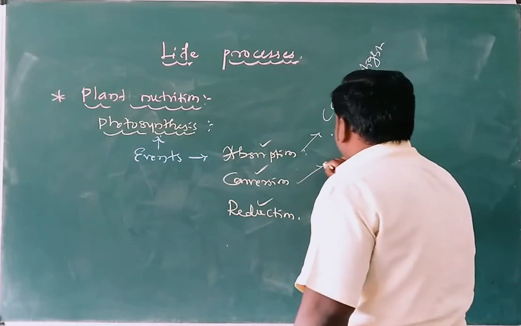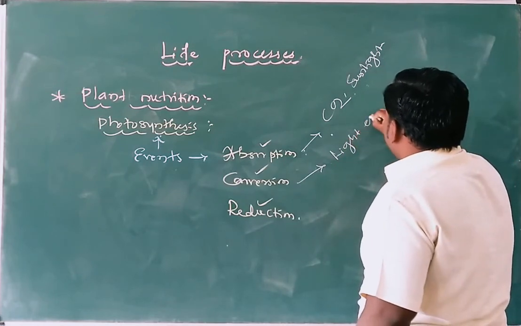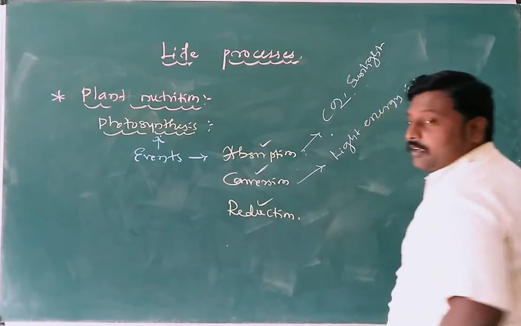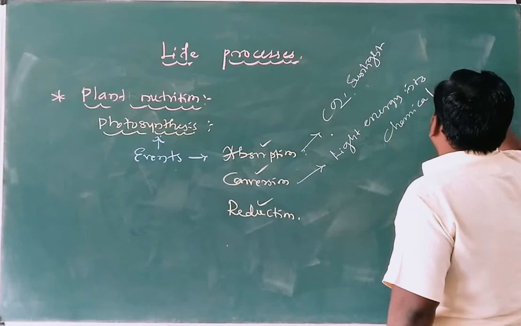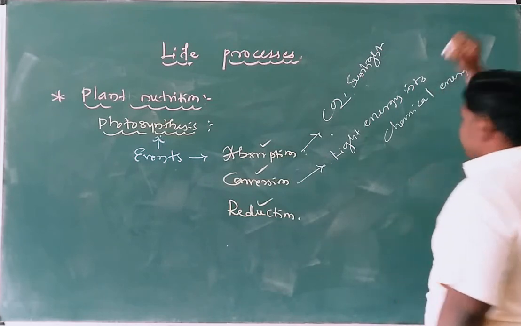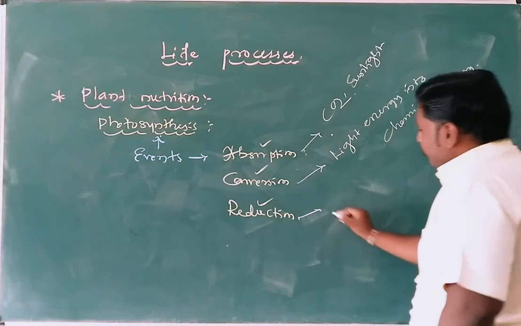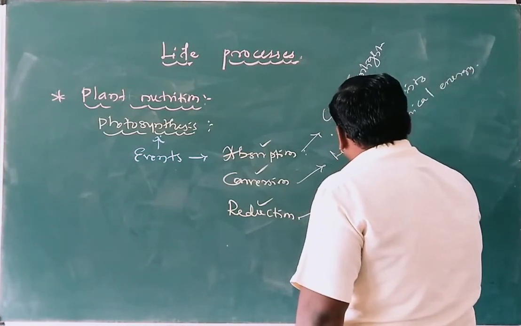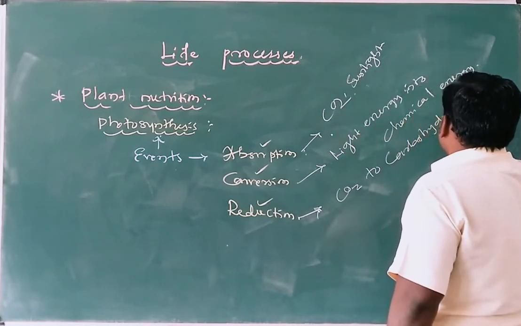And second is conversion of light energy into chemical energy. The third process is reduction of carbon dioxide to carbohydrates.